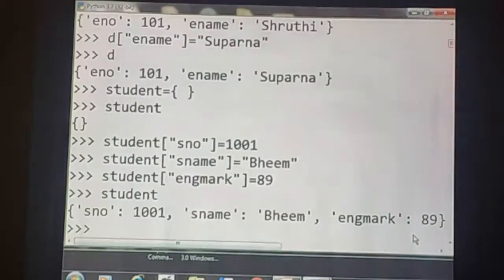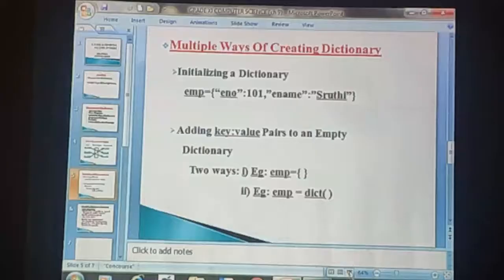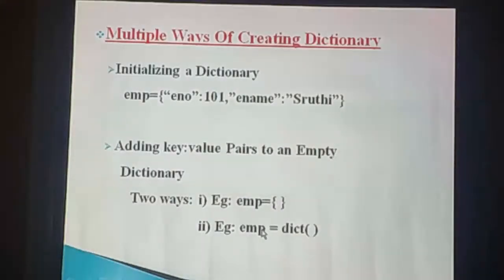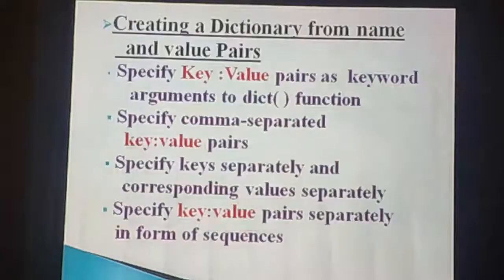Did you understand? Okay. The second way is using a constructor. That means using the dict() constructor. Here dict() is the constructor function. We can create the dictionary using the dict() function. Let us see how we can create the key value pairs using the dict() function. See, the first one is creating a dictionary from name and value pairs. By using the dict() constructor function, we can create the dictionary from name and value pairs.